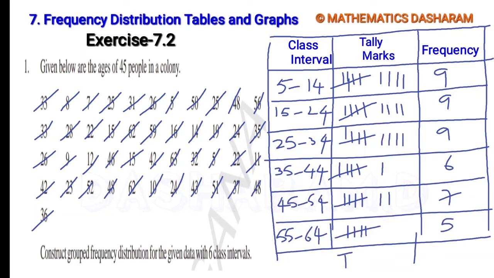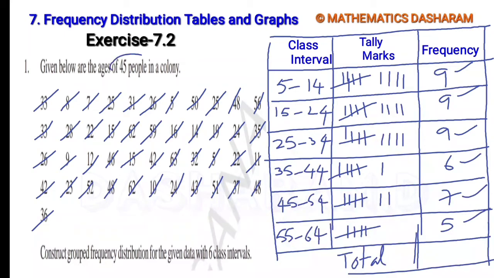Next, let's find the total number of people. If you add all the frequencies, it gives the total number of people. Here 9, 9, 18, 18 plus 9, 27, 27 plus 6, 33, 40, 45. As per the question there are 45 people, and in the table also we got 45 people. So this is the grouped frequency distribution table.